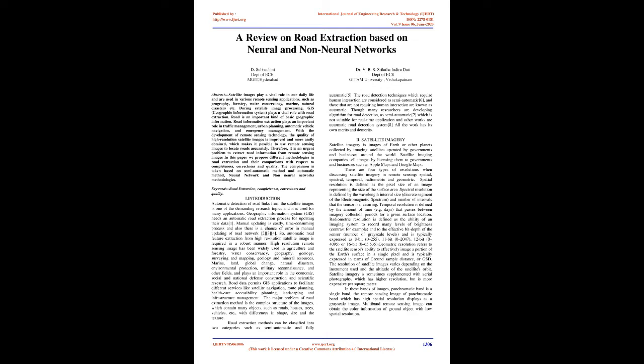The major problem of road extraction methods is the complex structure of the images, which contain many objects, such as roads, houses, trees, vehicles, etc., with differences in shape, size, and texture. Road extraction methods can be classified into two categories: semi-automatic and fully automatic. The road detection techniques which require human interaction are considered semi-automatic, and those that do not require human interaction are known as automatic.